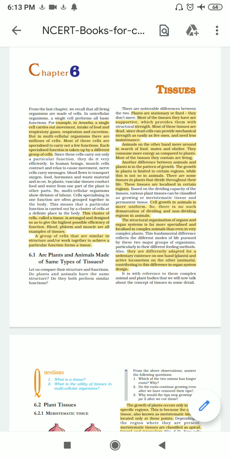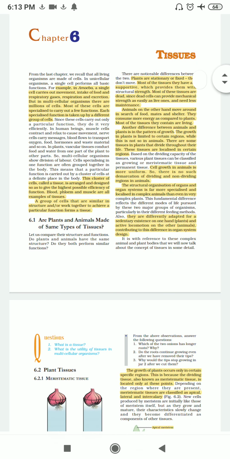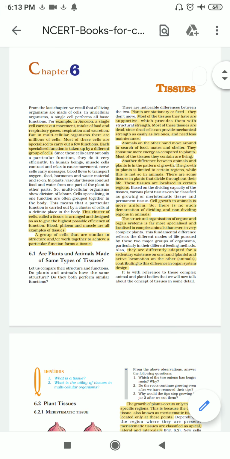But in case of multicellular organisms, division of labor is there because it is multicellular. So many cells are there, so that division of labor is there. Each and every function is done by a group of cells, by a cluster of cells, and that cluster of cells is known as tissues. So in this particular chapter, we are going to learn about different types of tissues.